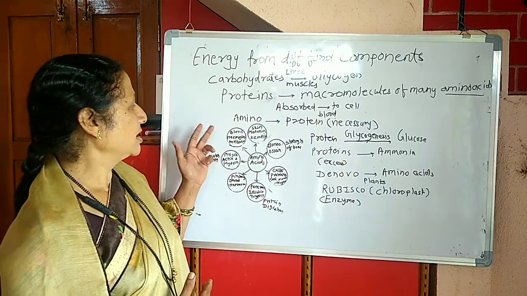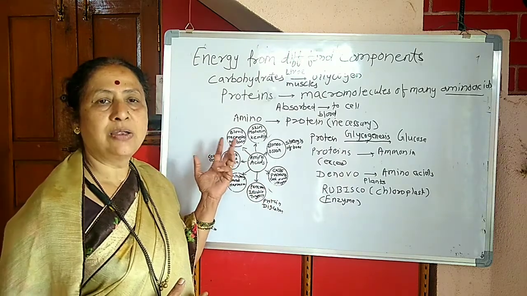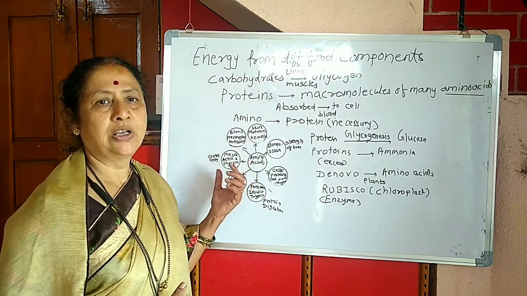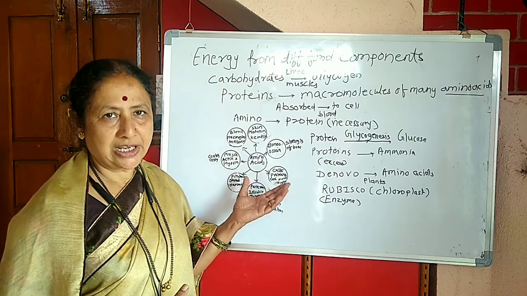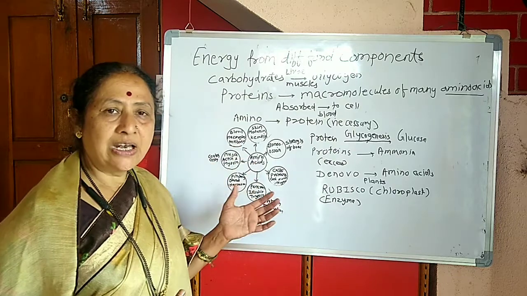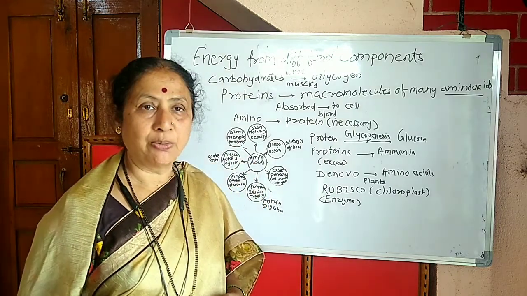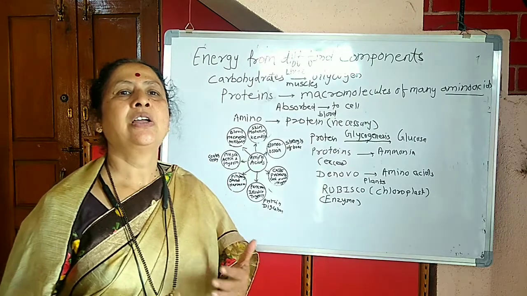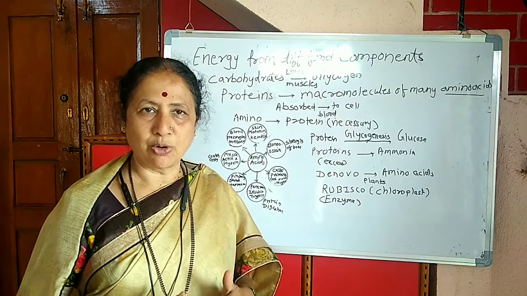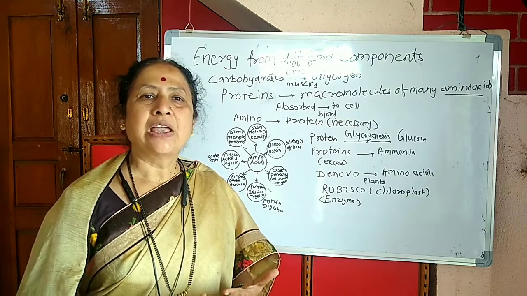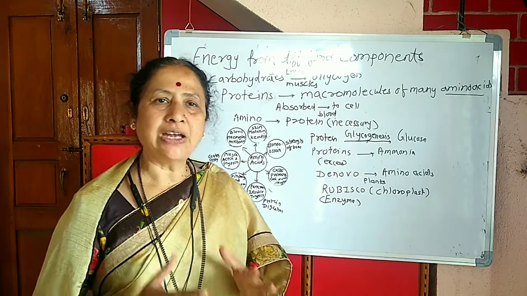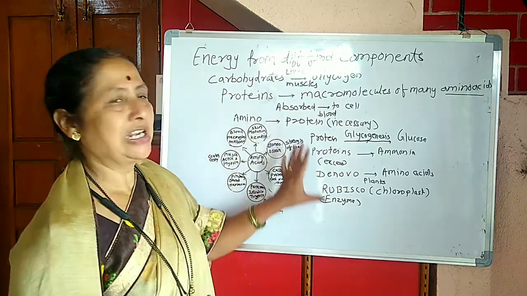The next important is the blood, which has the important protein hemoglobin. This hemoglobin is useful in oxygen carrying. It is called the oxygen carrier. Certain antibodies are produced in the blood which are important, which get activated when a kind of antigen enters the body. If some foreign antigen is there in the body, then antibodies are created to fight with that antigen. So these are the various types of protein.